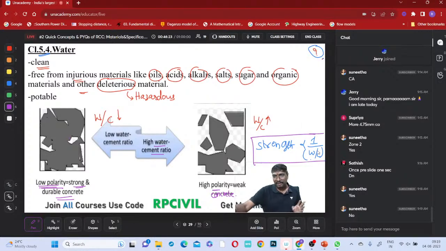So now the water should satisfy these water cement ratio conditions, definitely. Okay, note it and tell me. Note it and tell me everyone.